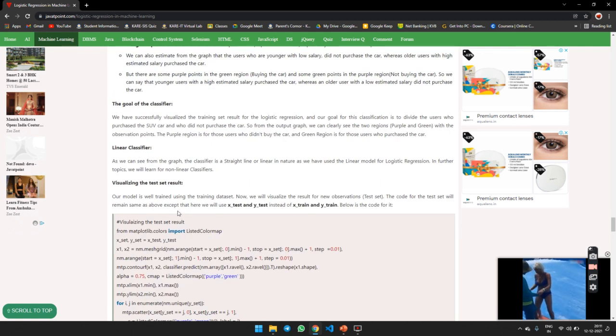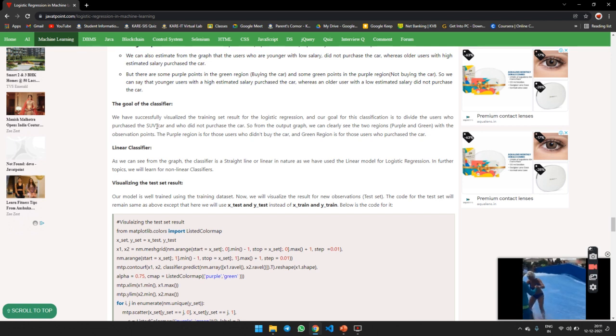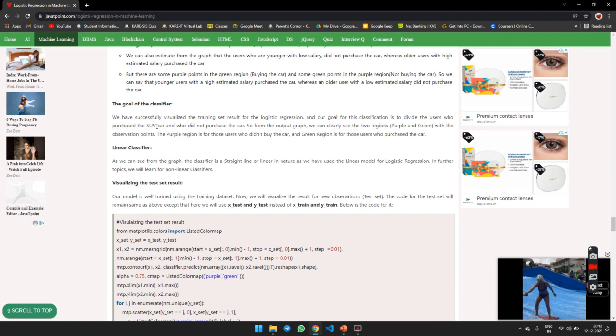For the classifier, we have successfully visualized the training data, and the goal of the logistic regression classification is to divide users into those who purchased the car and those who did not purchase the car. From the output graph, we can clearly see the two regions with the observation points. The purple region is the users who did not buy the car, and the green region is the users who purchased the car.